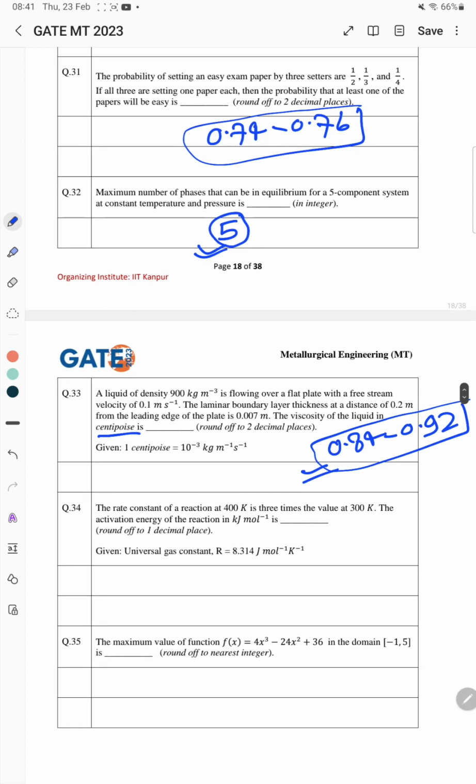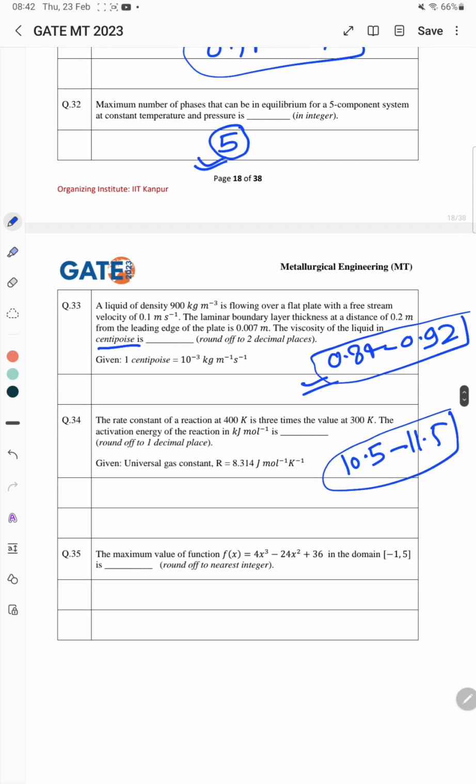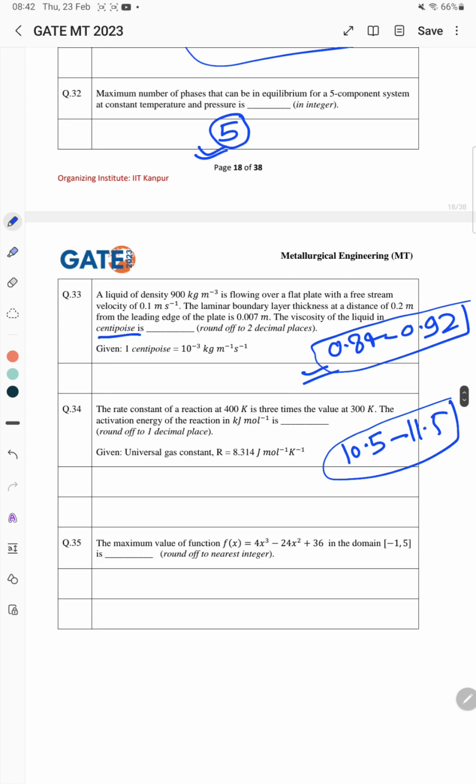Next problem: the rate constant of a reaction at 400 K is 3 times the value at 300 K. What is the activation energy of the reaction in kilojoule per mole? The right answer for this question is between 10.5 to 11.5. Next, the maximum value of the function f(x) equals 4x cube minus 24x square plus 36 in the domain of -1 to 5. What will be the maximum value of this function? The right answer is 36 here.